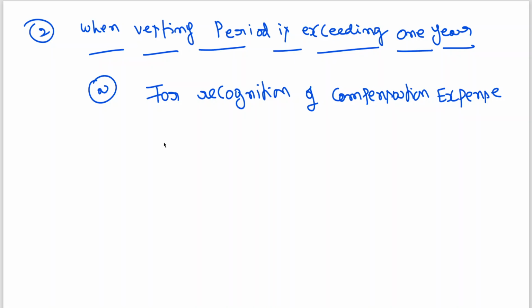Similarly, for recognition of compensation expense, it is not related to depreciation at all. I am just trying to explain that each year's expense we record by debiting employee compensation expense, and I explained in the last class that it will be credited to equity. That equity is nothing but the stock option outstanding account, the employee stock option outstanding account.